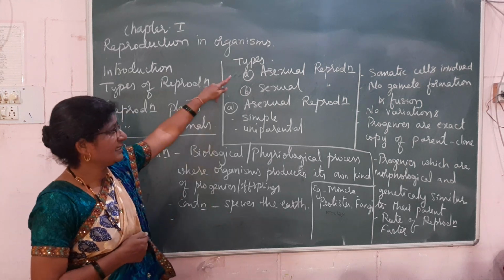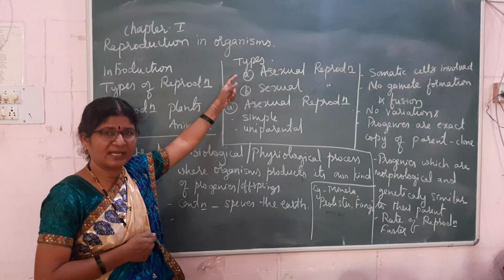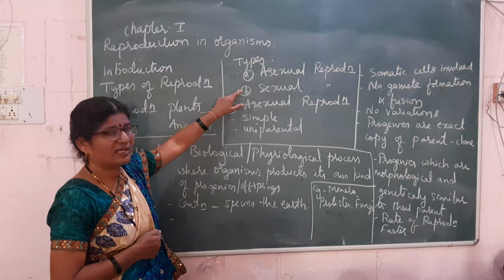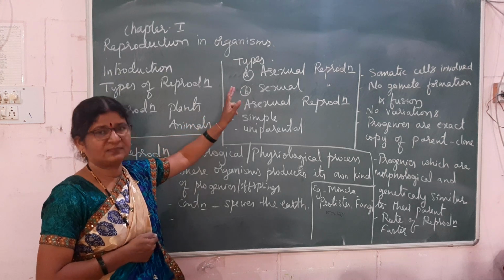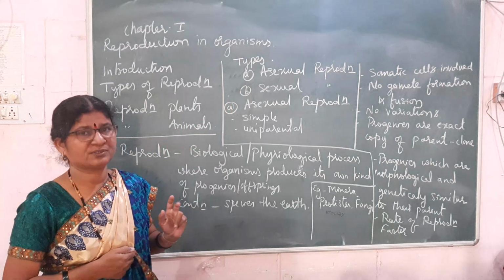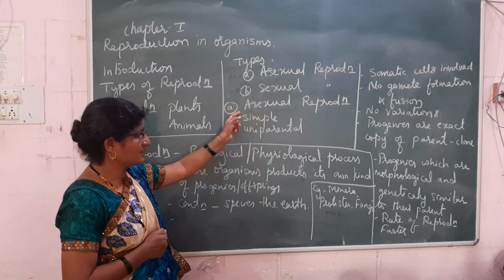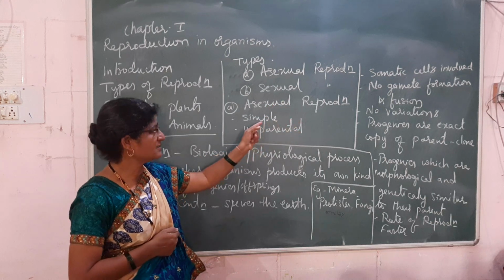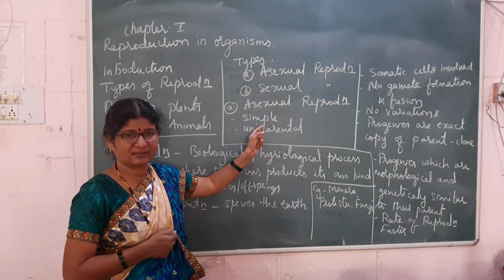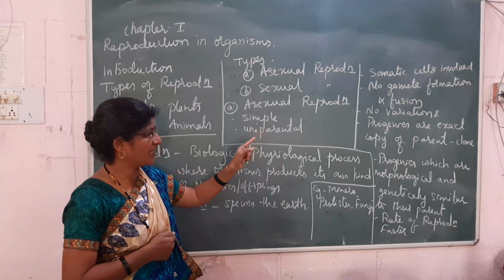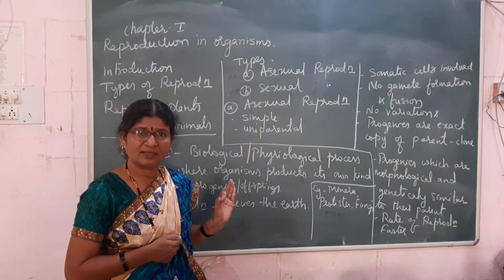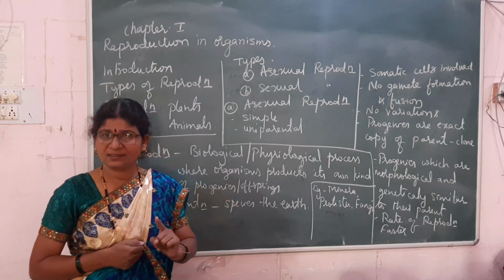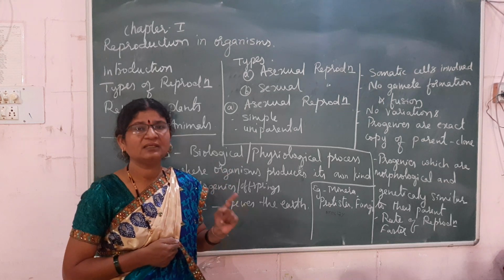In reproduction, there are two types: asexual reproduction and sexual reproduction. These are the two reproductive methods by which all organisms reproduce. Now, we have discussed the characteristic features of asexual reproduction. It is a simple mode of reproduction which involves only mitotic cell division in eukaryotic organisms, as they have a definite nucleus.